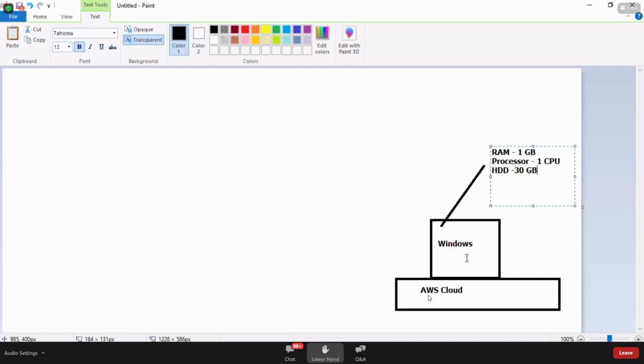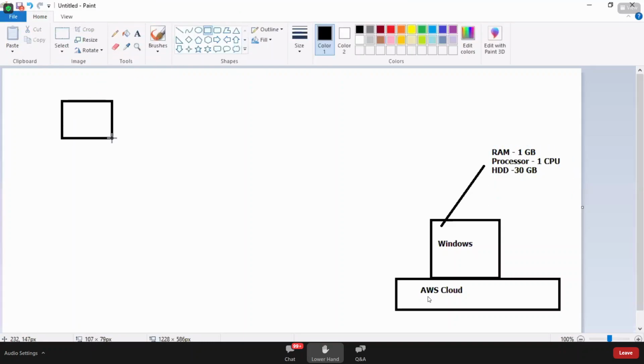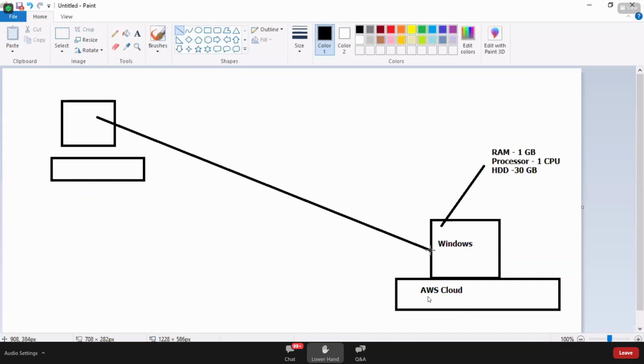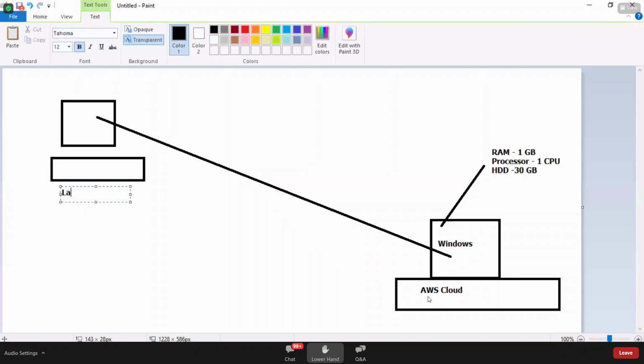Assume that you have successfully created a Windows machine in the AWS data center. Once your Windows machine is successfully running in the AWS data center, from your personal laptop you want to connect to that Windows machine and experience how exactly it is behaving.